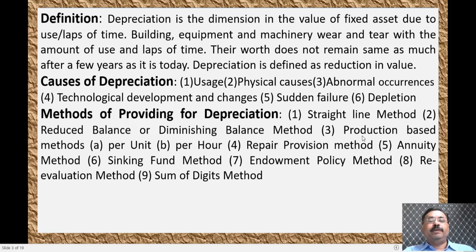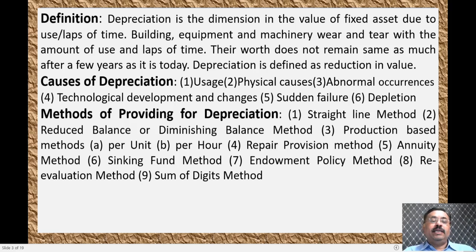The production based method: that means depending on how much production you do, for that much you will be charging depreciation, either on a per unit basis or per hour basis. Next, the repair provision method: that means you will be providing depreciation to maintain or repair the particular equipment.